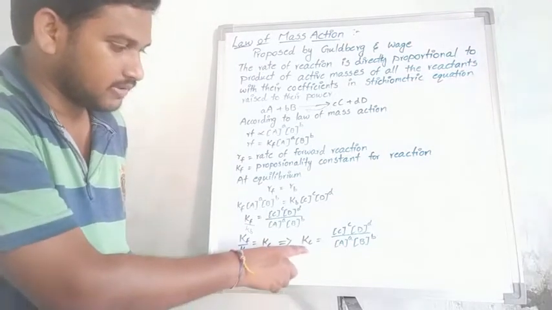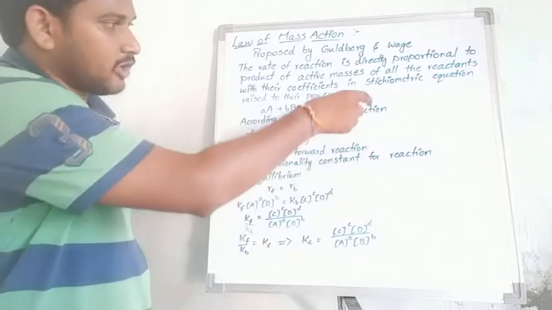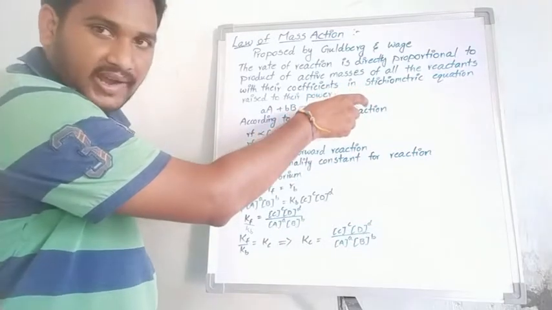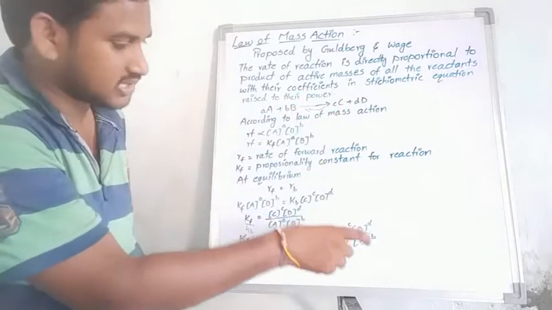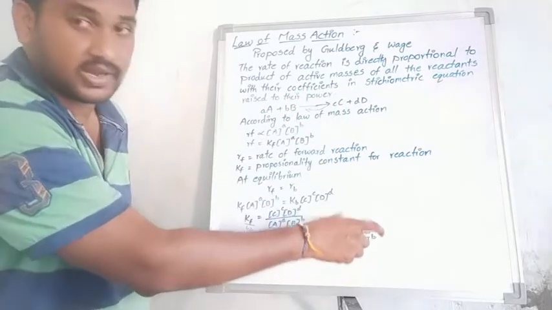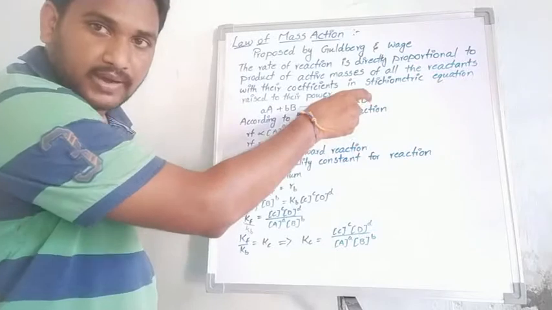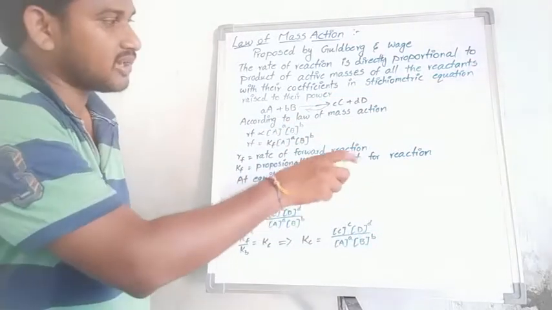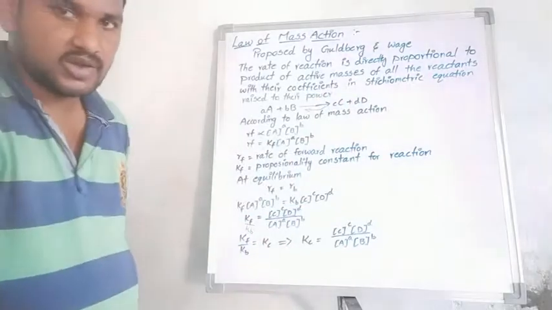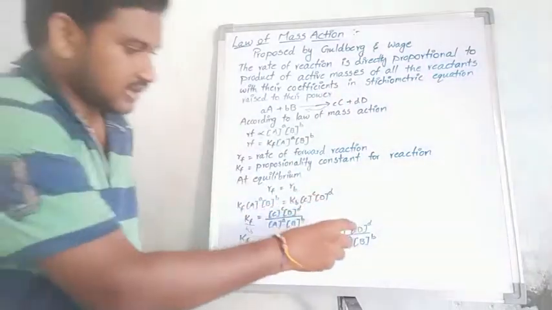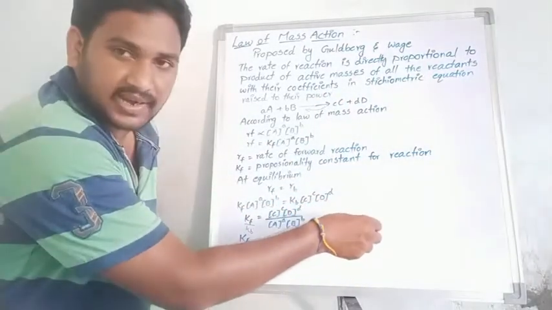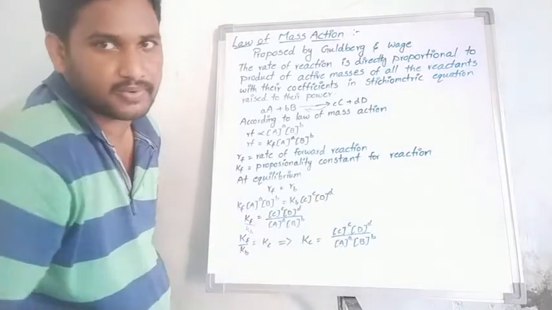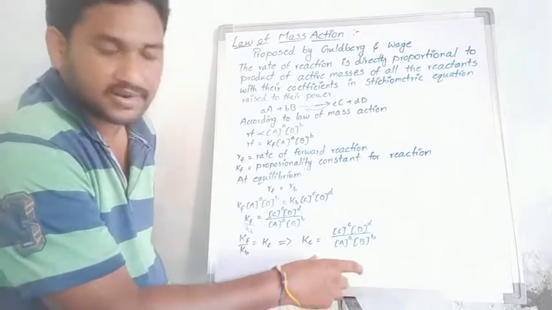Students, the equilibrium constant in the overall reaction is the concentration of products by the concentration of reactants, with their coefficients raised as powers. There is one more point: [C]^c and [D]^d act as the concentration of products, and [A]^a [B]^b as the concentration of reactants.